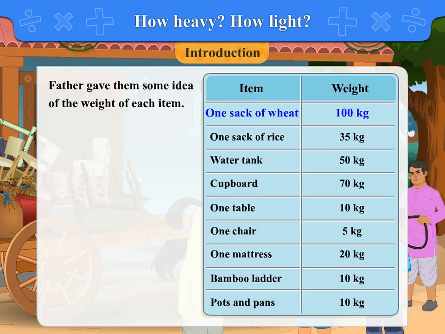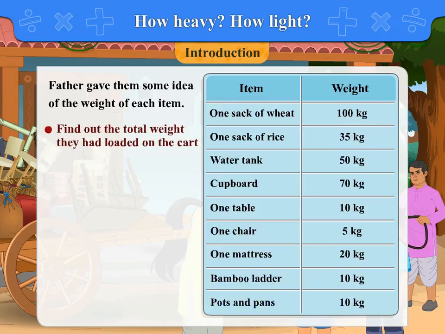1 sack of wheat weighs 100 kg. The weight of 1 sack of rice is 35 kg. The water tank weighs 50 kg. The weight of the cupboard is 70 kg. The weight of 1 table is 10 kg. 1 chair weighs 5 kg. The weight of 1 mattress is 20 kg. The bamboo ladder weighs 10 kg and the weight of the pots and pans is 10 kg. Find out the total weight they had loaded on the cart.